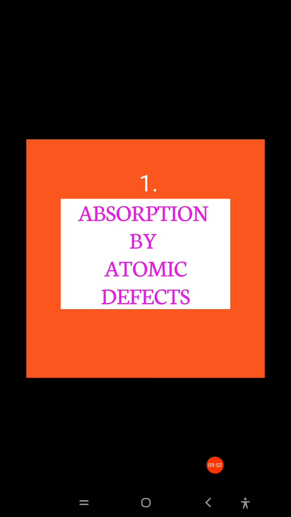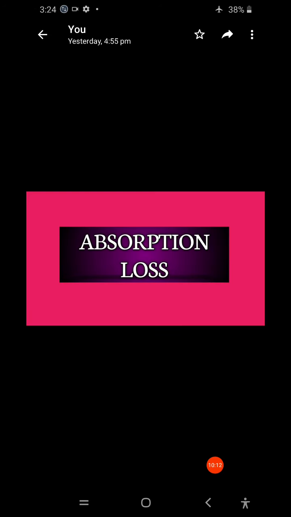So it is one of the types of attenuation, right? Attenuation is nothing but the decrease in the light power during light propagation along a fiber. The absorption by atomic defects is one of the types of absorption losses. Absorption loss has mainly three types. One is absorption by material atomic defects, the second is extrinsic absorption, also called impurity absorption, and the third is intrinsic absorption.